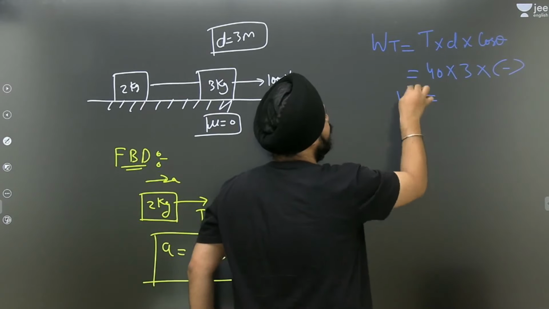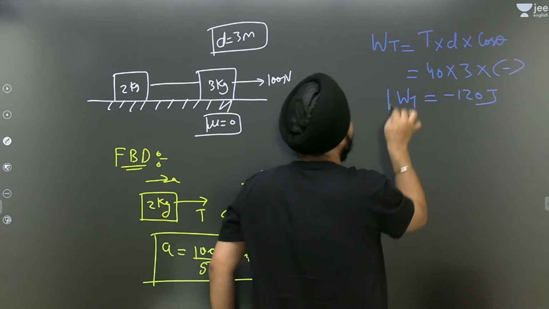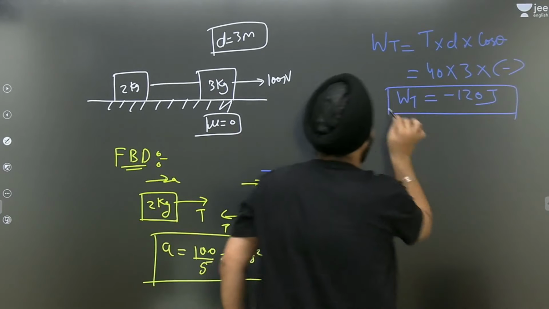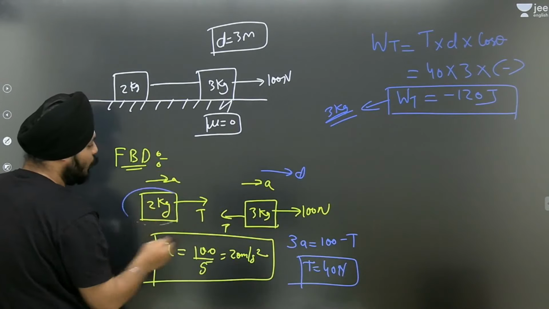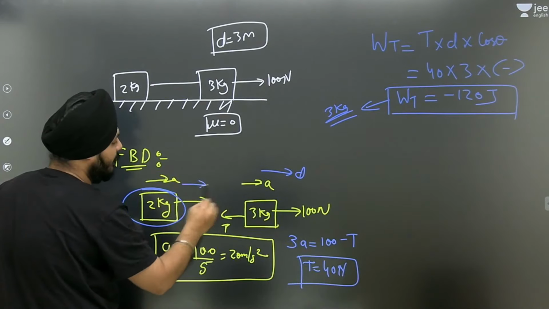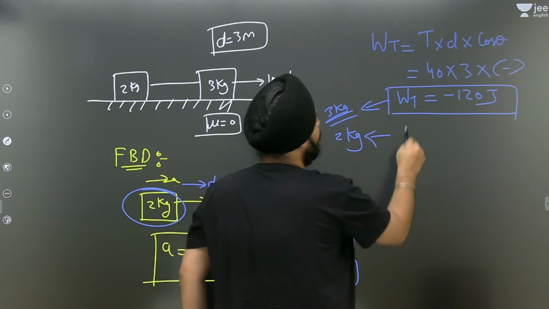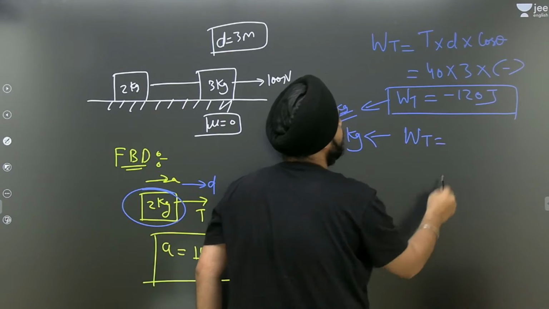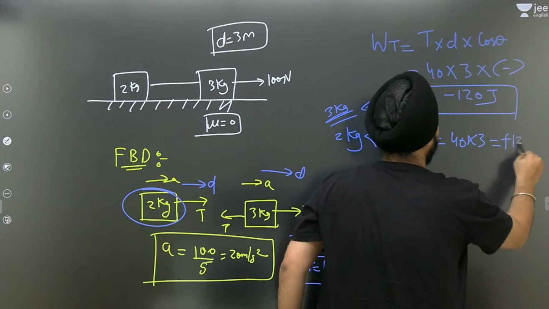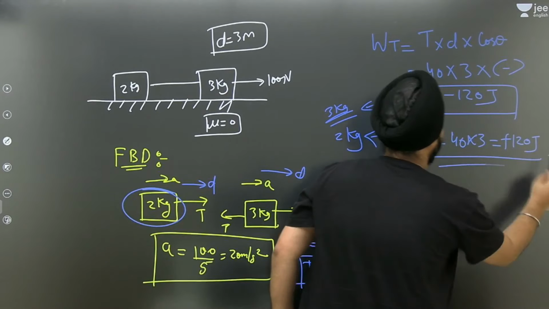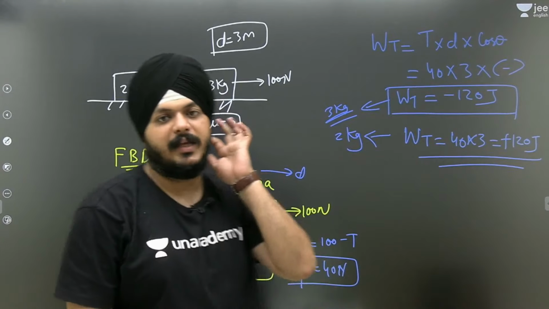So work done by tension for the 3 kg block is minus 120 joule. But that same tension will support the motion for the 2 kg block. This is supporting the motion. So the work done by tension for the 2 kg block is equal to 40 into 3, and that is equal to positive 120 joule. So this is the first, work done by the tension.